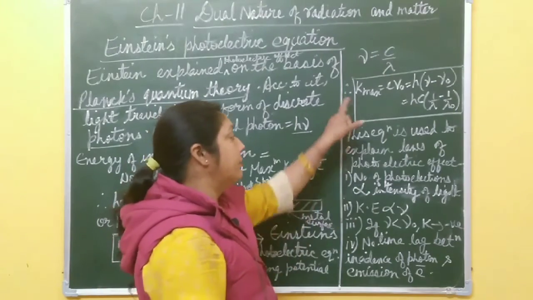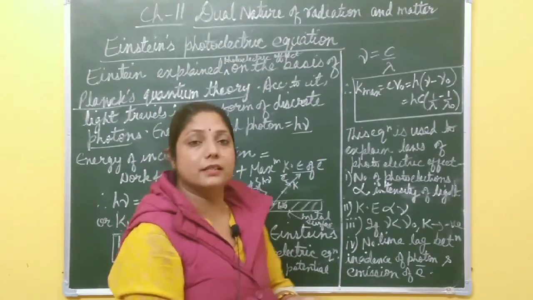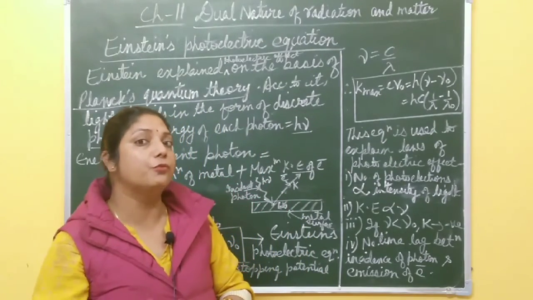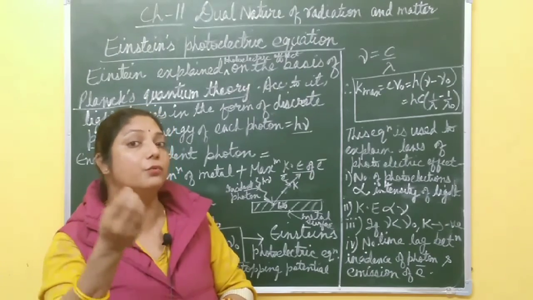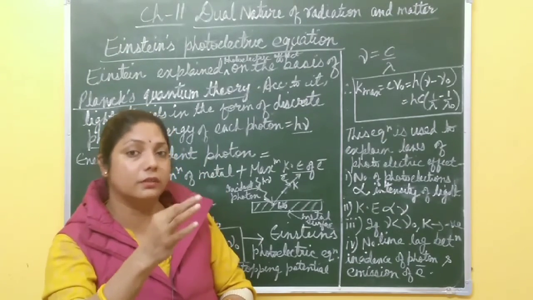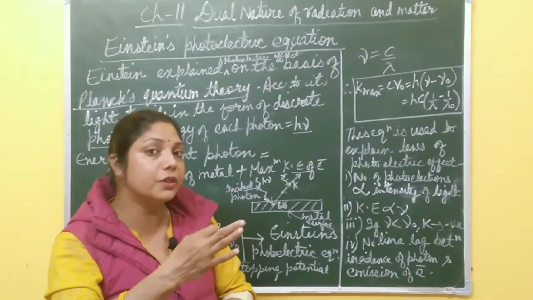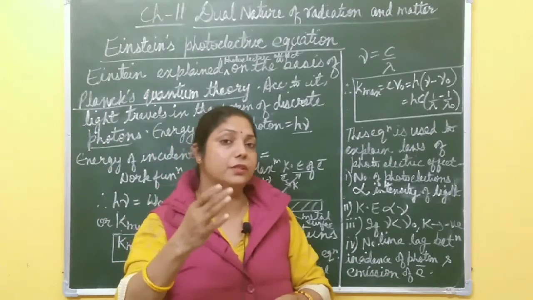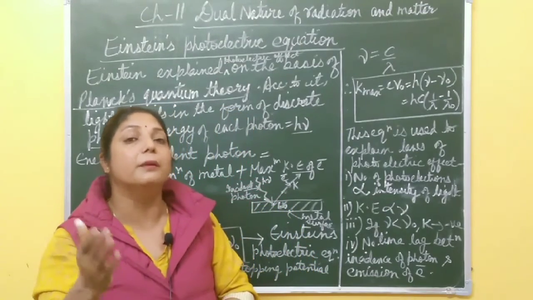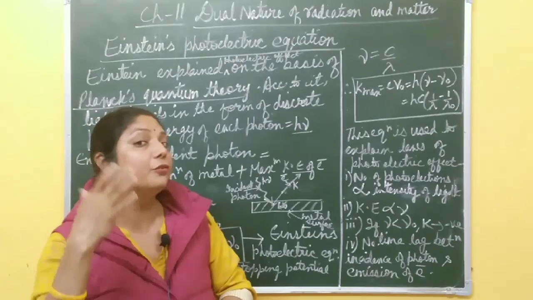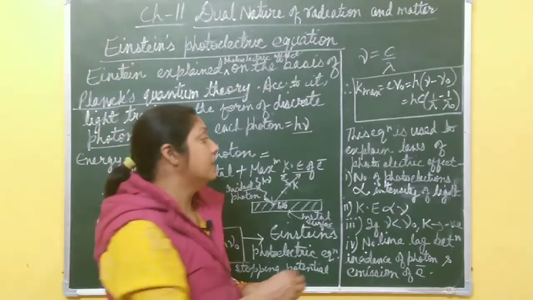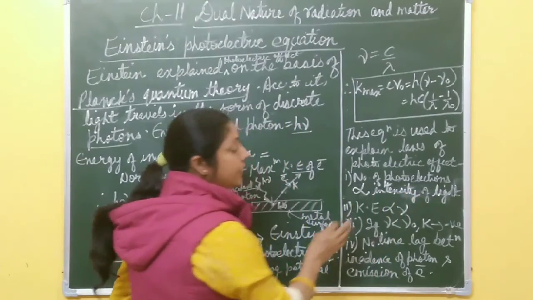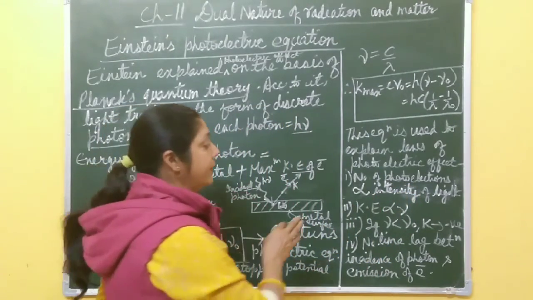How? From this equation, we find that the interaction of photon and electron is a one-to-one process. If the intensity is such that it has only one photon, then one photon ejects only one electron. If two photons, then two electrons. So it is a one-to-one process. It means number of photons is directly proportional to what? Number of photoelectrons ejected, and number of photons is related to what? Intensity. So in this way, number of photoelectrons is directly proportional to intensity of light. This explains the laws of photoelectric effect, right?